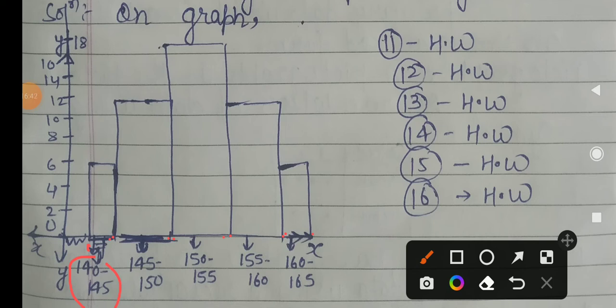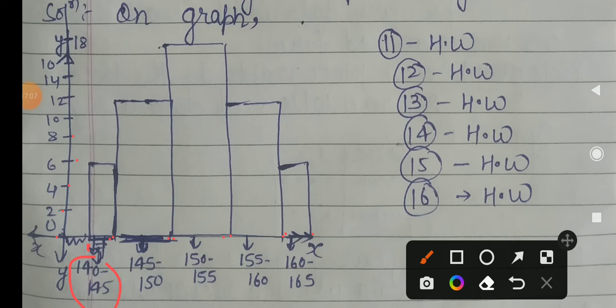Then on the y-axis you have to mark a difference of two, just like 0, 2, 4, 6, 8, according to what is comfortable for you.